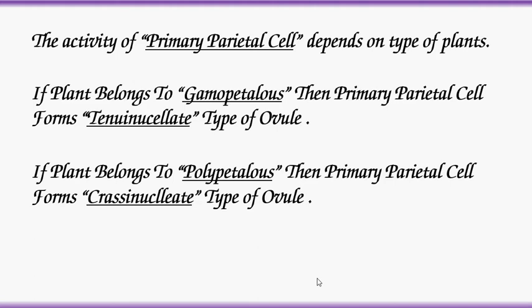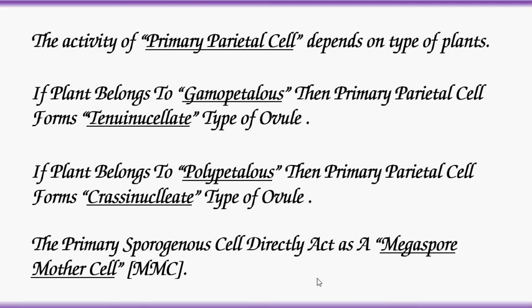Tenuinucellate ovule is nothing but an ovule that consists of a simple nucellus with a single layer. If the plant belongs to polypetalous, in those plants petals are free. In such plants, the primary parietal cell forms the crassinucellate type of ovule, which means a mass of nucellus is formed in the ovule. The primary sporogenous cell directly acts as a megaspore mother cell.